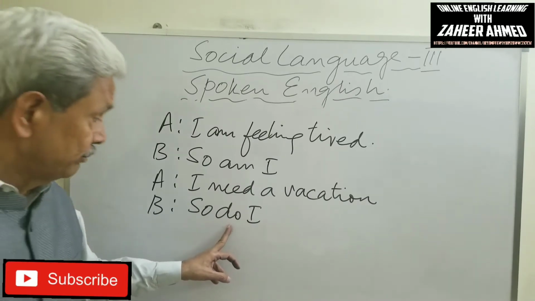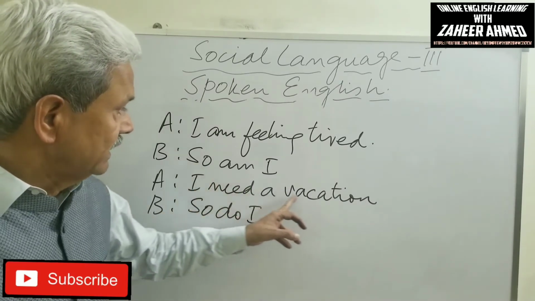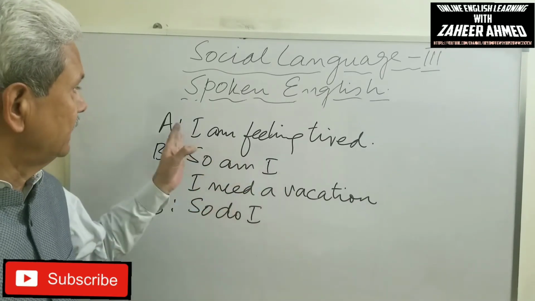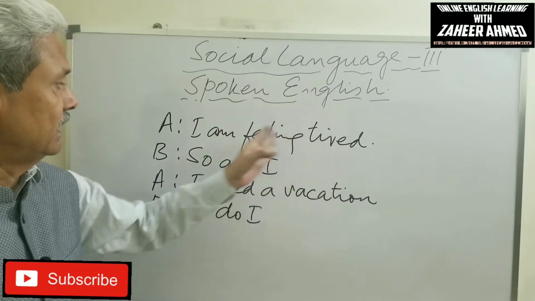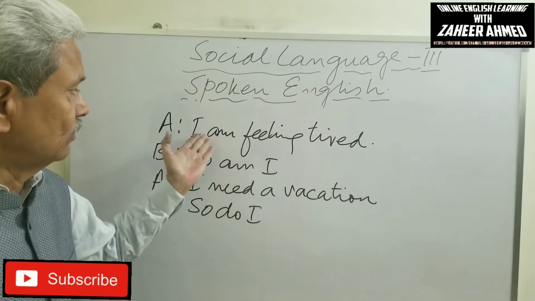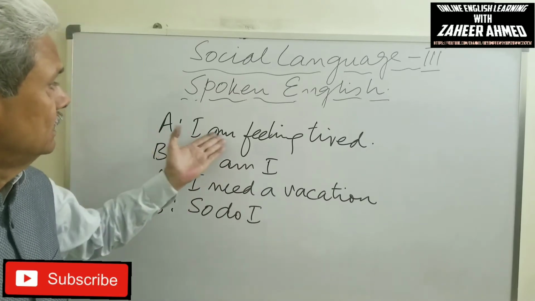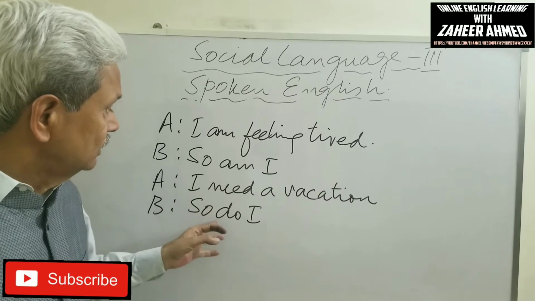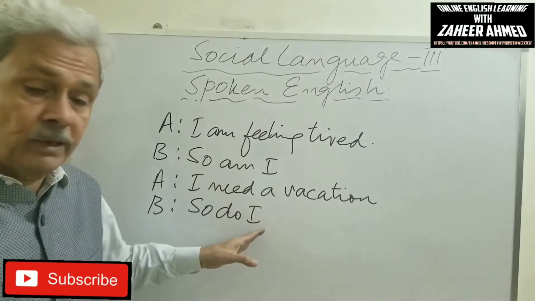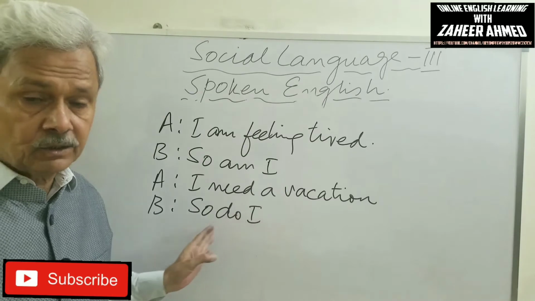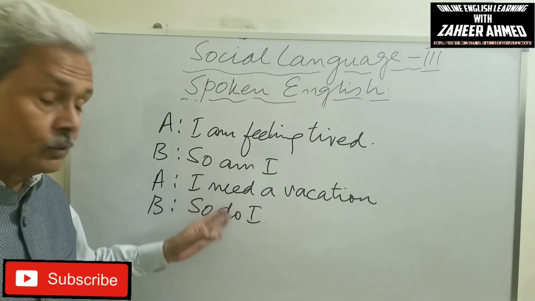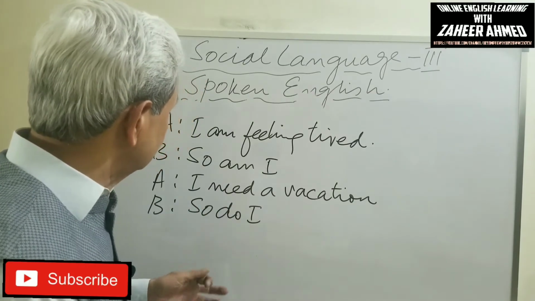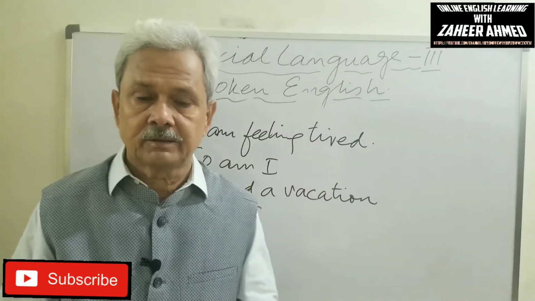Because the first sentence is a present indefinite sentence, and with the use of auxiliary verbs it is am. So here, so am I, and in this sentence of present indefinite, so do I, or so does he, so does she, so does it. So we use do or does to express similar feelings for present indefinite.